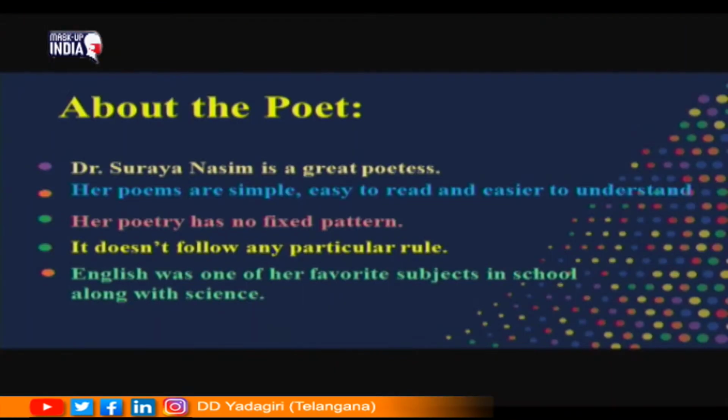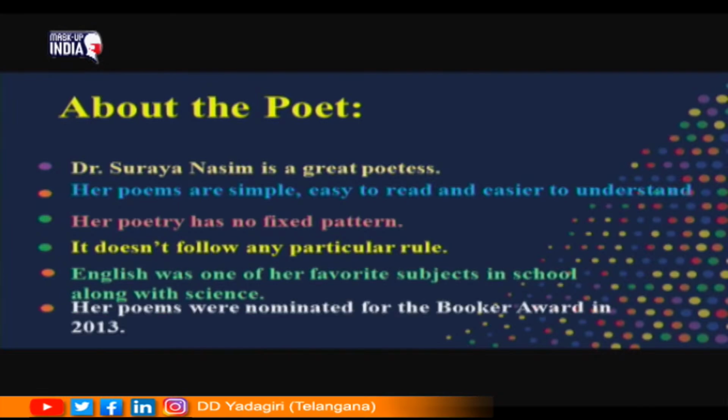Okay. Now, let us discuss some more points about her poetry. English was one of her favorite subjects in school. Though by profession she is a doctor, English was one of her favorite subjects in school. Apart from English, she also used to be interested in studying science. Her poems were nominated for the Booker Award in the year 2013. Many of the poems written by Dr. Surya Nasim were nominated for the prestigious Booker Award in the year 2013.